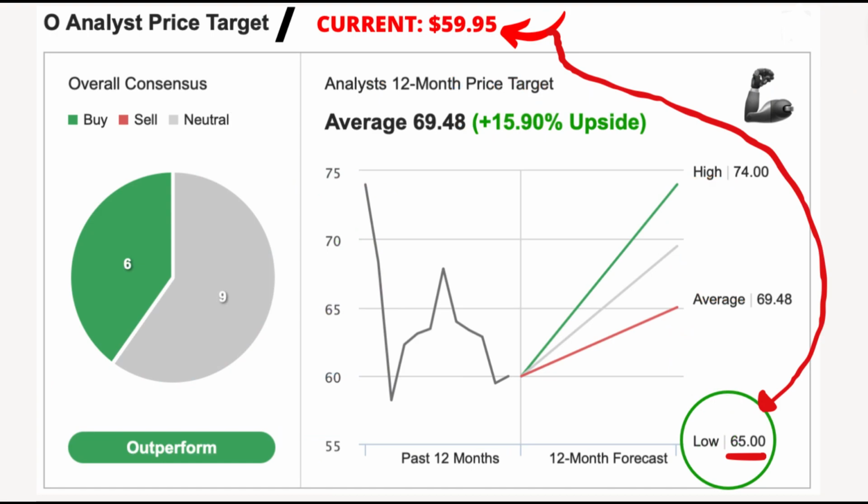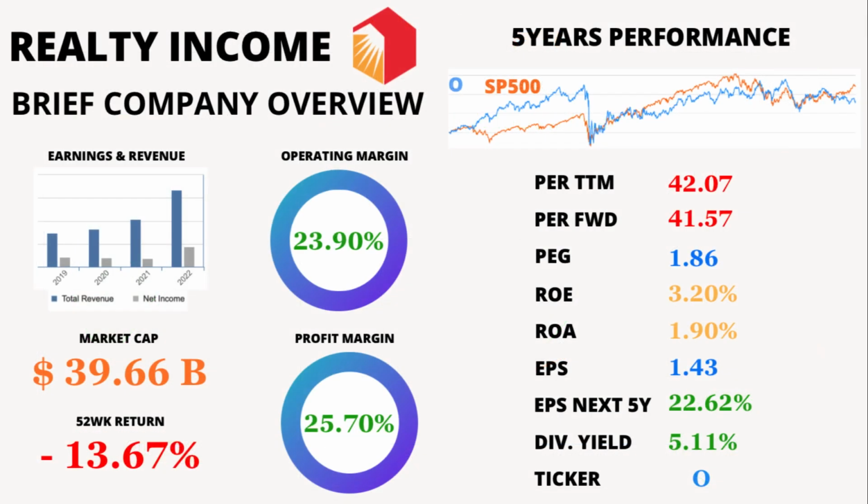And there you have it, folks. We've just taken a deep dive into Realty Income Corporation's financial world. From key ratios and margins to growth projections and market performance, we've covered it all.